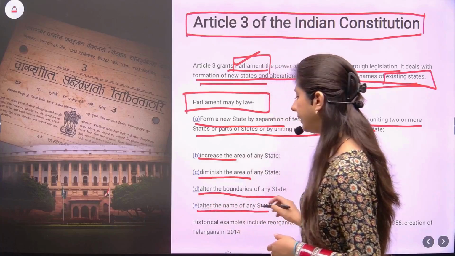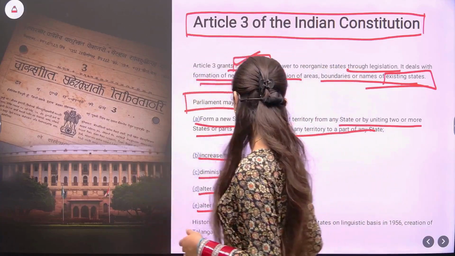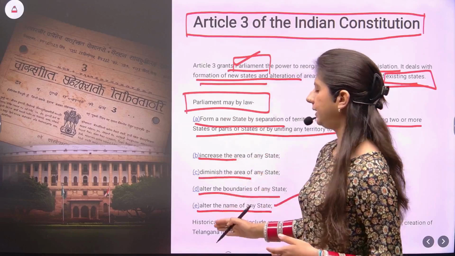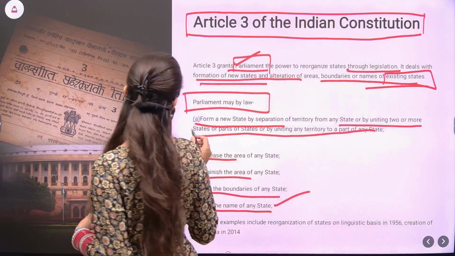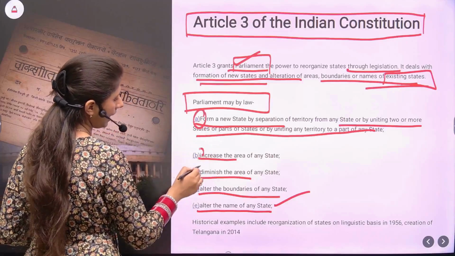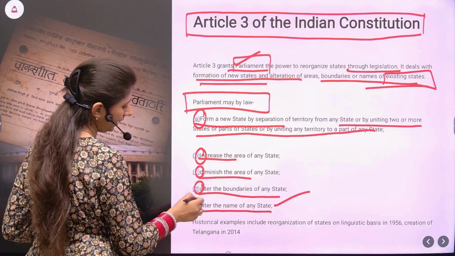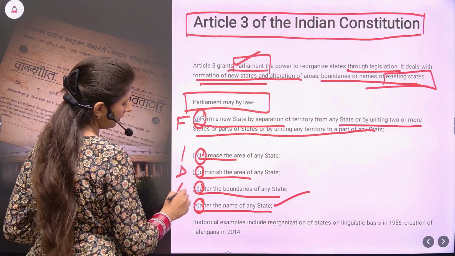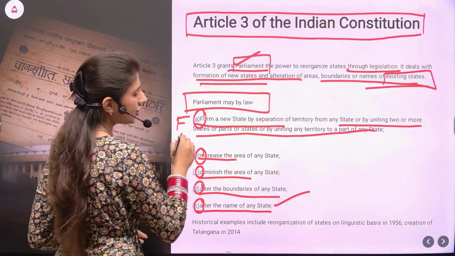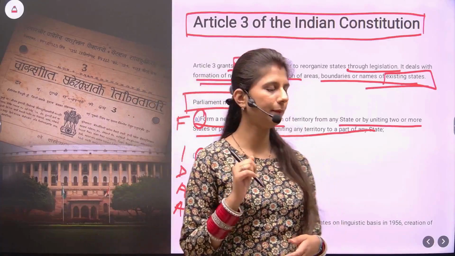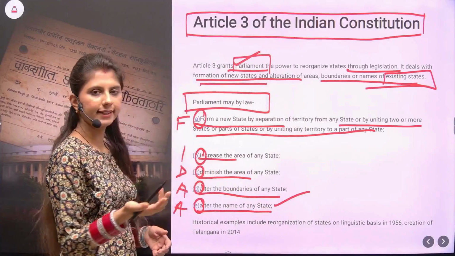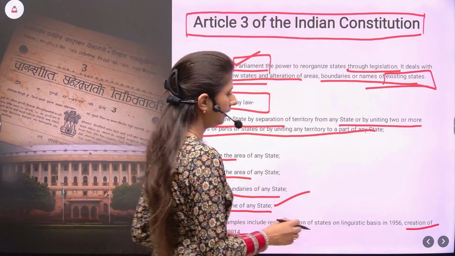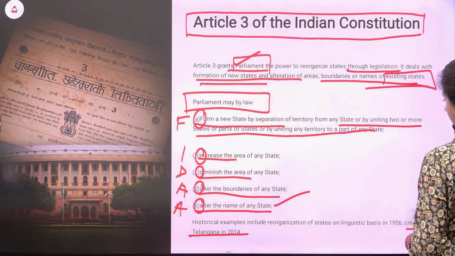It can alter the names of the state. This, I think, is very common these days. The names of states have been changing. So how can you remember these points? I know most of you must be aware. FIDA. So this is spelled as FIDA. Such keywords will help you in recalling the topic in better ways. What is the recent example? If you take the creation of Telangana in 2014, that power is from Article 3 only.